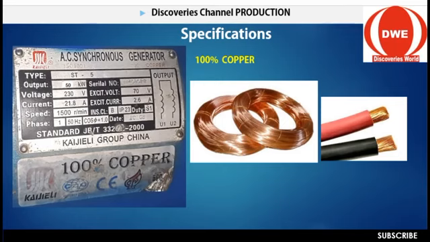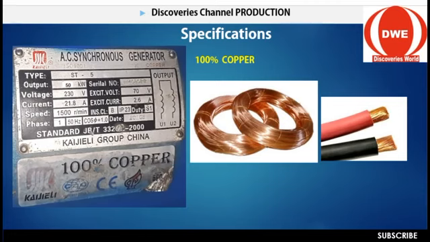For you to have a clean and good voltage, you must consider some things which I've named already, but the most important thing is what I'm going to explain now. Take note of that, because many will not know about this. You might go to the market and say, I need a generator for my operation, and they'll give it to you, and you don't know the configuration or what they used inside the generator, because you're not able to know. But in this video you're going to know about that. If you go there, ask them about the copper wire. What copper wire do they use in that generator?